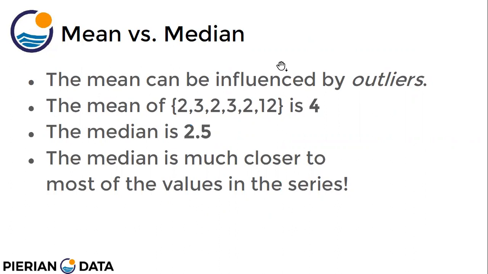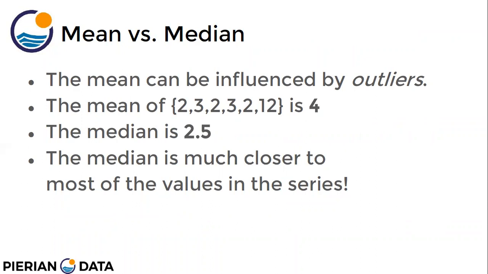So the mean can be influenced by outliers. Now, what are outliers? Outliers are the values which lie farther from the mean value. Like the mean of the marks of the students is 60, right? But some of the students scored 99, 95. So they are lying very far from the mean value. So they are called outliers. Okay. So the mean is influenced by outliers.